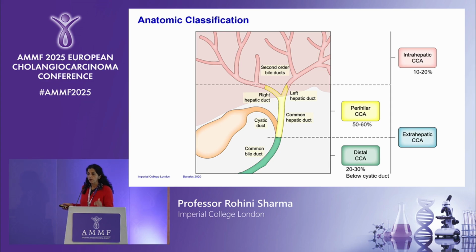It's kind of like the anatomical demarcation. And what I've shown you here also is the spread of the different tumours. The least common are the intrahepatic cholangiocarcinomas, which range from about 10 to 20%. Perihilar make up 50 to 60%, while the distal cholangiocarcinomas make up 20 to 30% of all the cholangiocarcinomas.